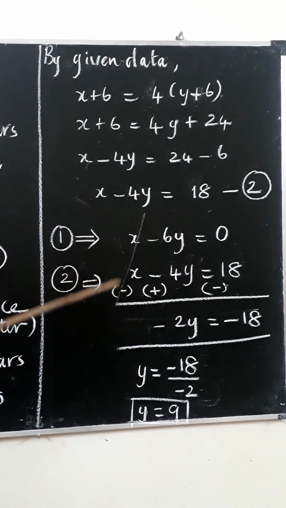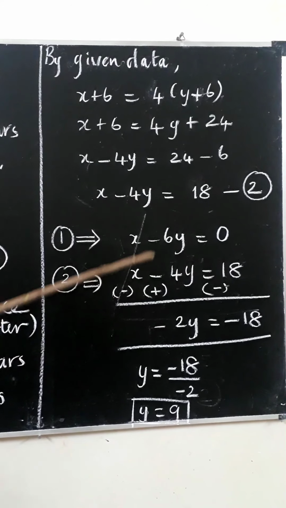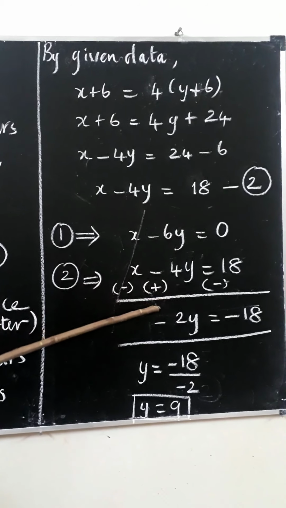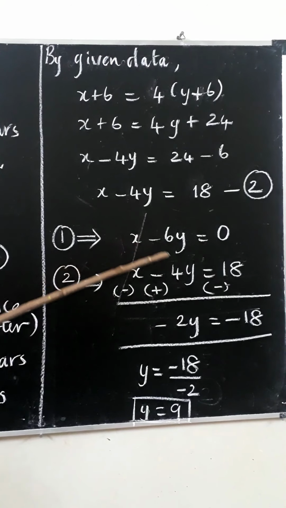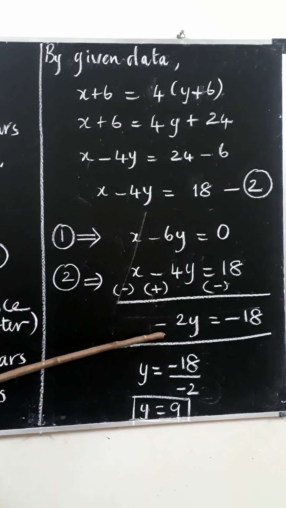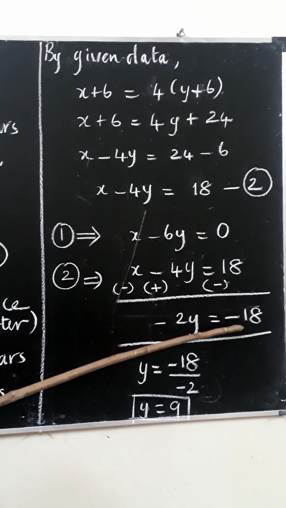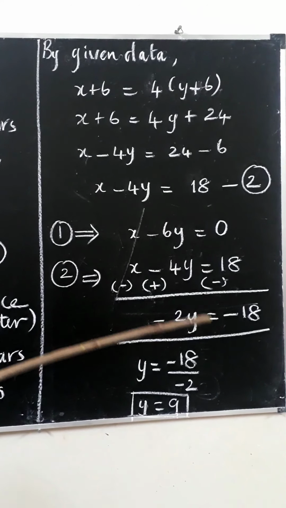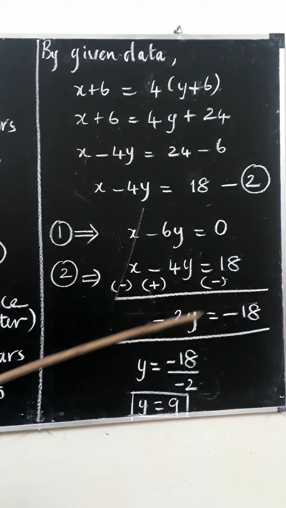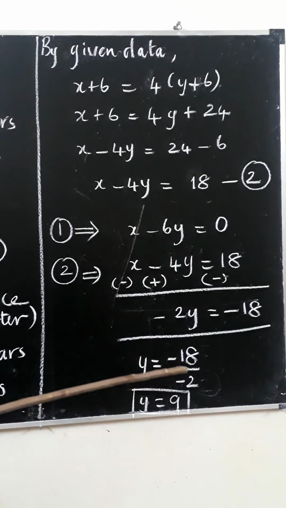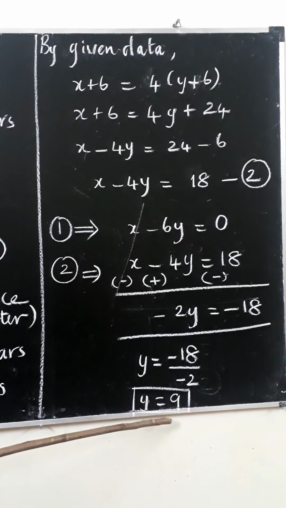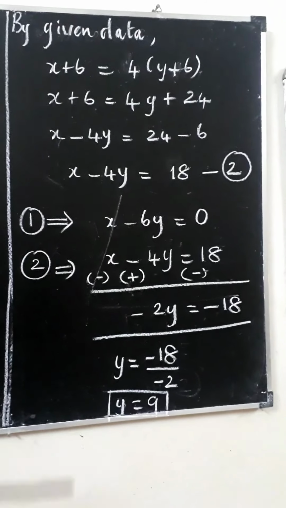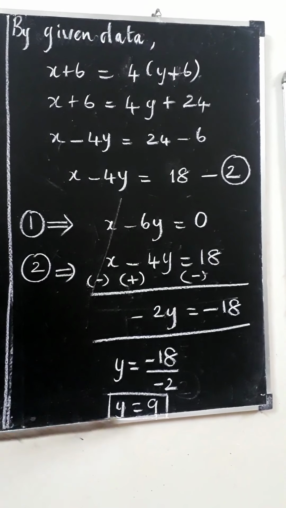Now plus x, minus x will be eliminated after adding. Minus 6 plus 4. Keep it in mind, with the change in the sign you have to do the operation. Minus 6 plus 4 is equal to minus 2y, and here 0 minus 18 is minus 18. Now we got a linear equation in one variable y. So minus 2y is equal to minus 18, y is equal to 18 by 2, y is equal to 9. So here we got the answer, y is equal to 9.